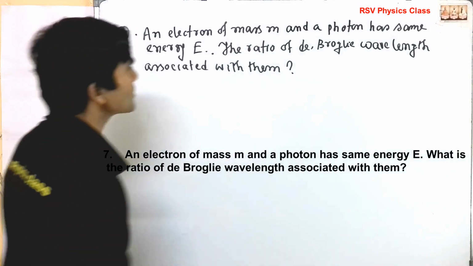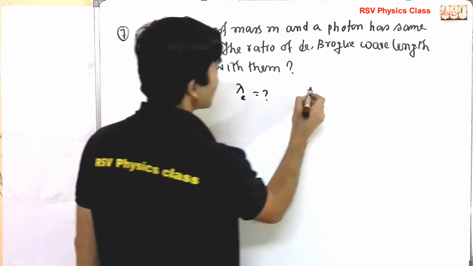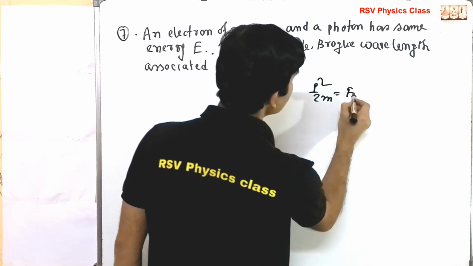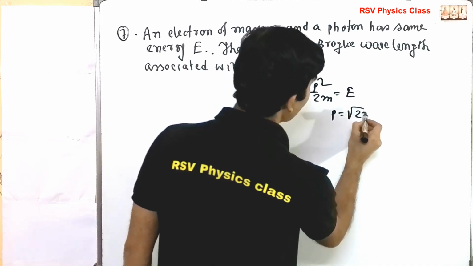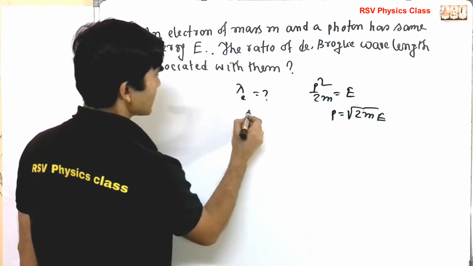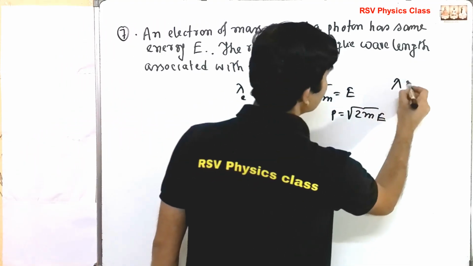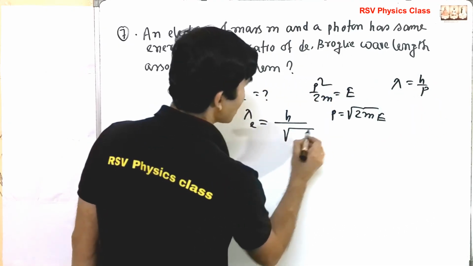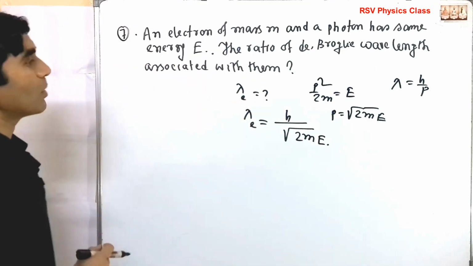For the electron, p squared over twice m equals E, so p equals root over twice m E. So the de Broglie wavelength of the electron is lambda equals h by p, which is h over root over twice m E. But for the photon, how much is p?